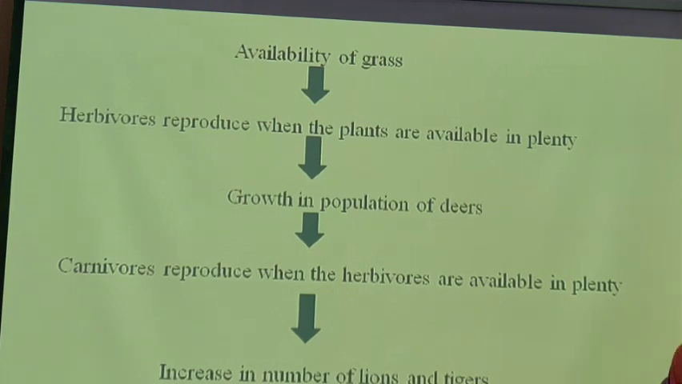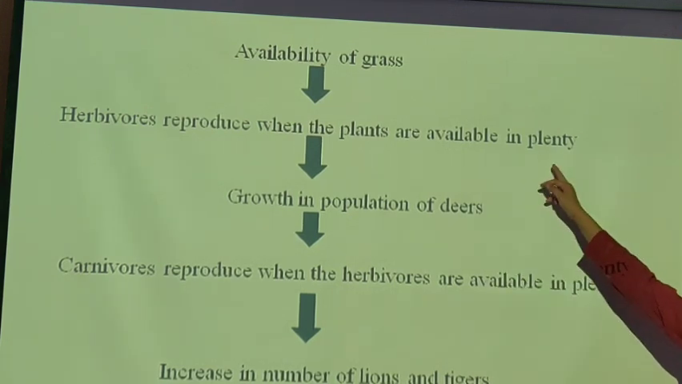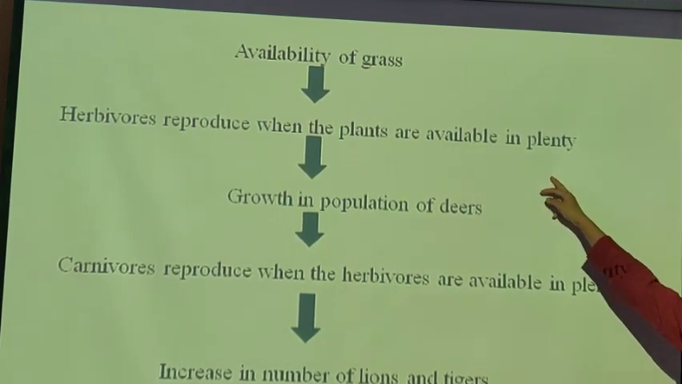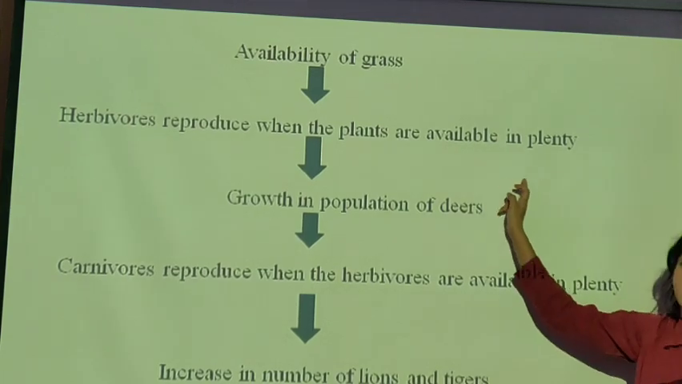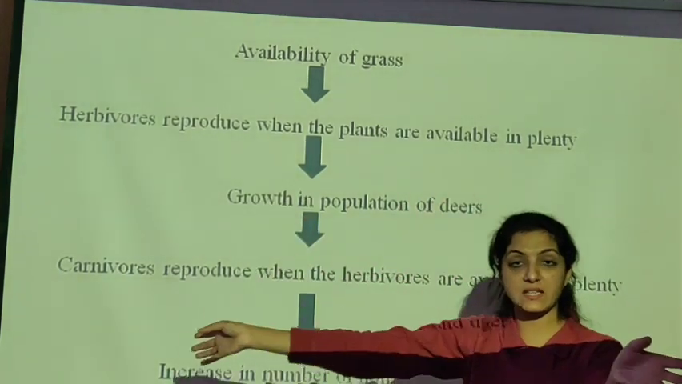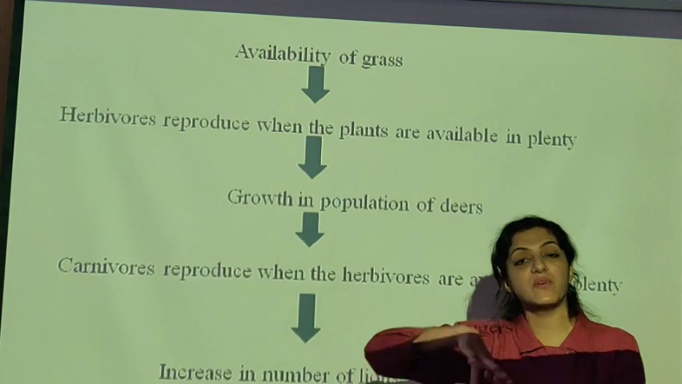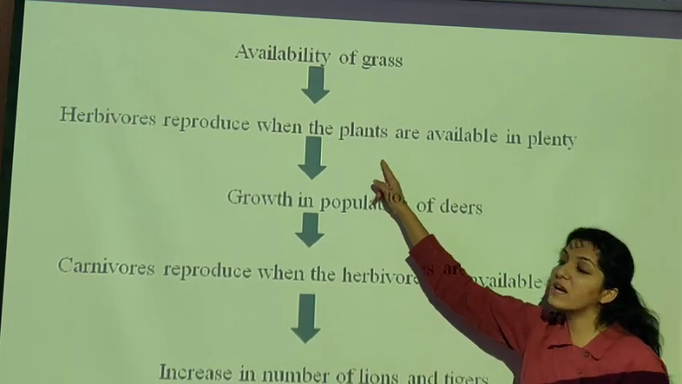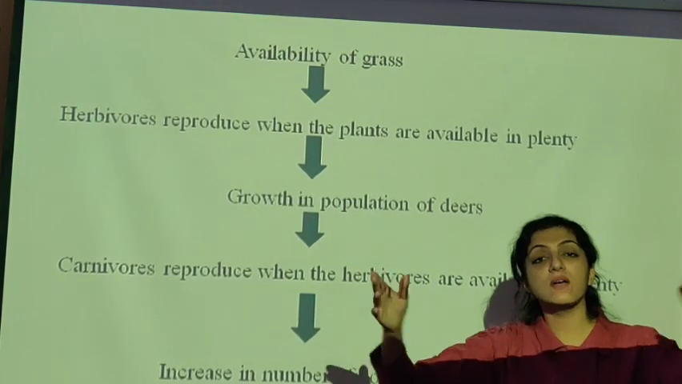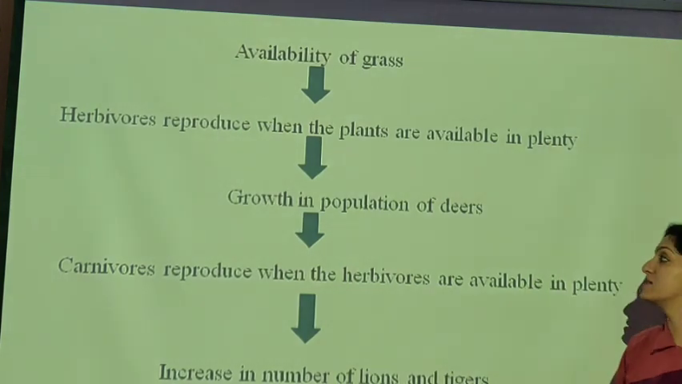Now, just see, if there is plenty of grass available, availability of grass बहुत ज़्यादा है, herbivores अच्छे से ग्रो करेंगे, अच्छे से रिप्रोड्यूस करेंगे. If grass is available in plenty to a herbivorous animal which feeds on grass, it's going to feed in plenty, it's going to grow, it's going to reproduce in abundance.